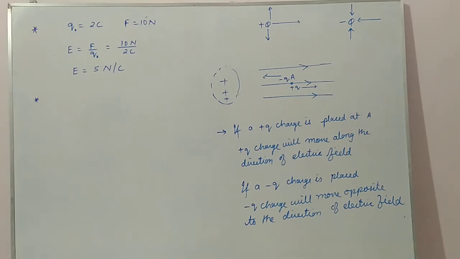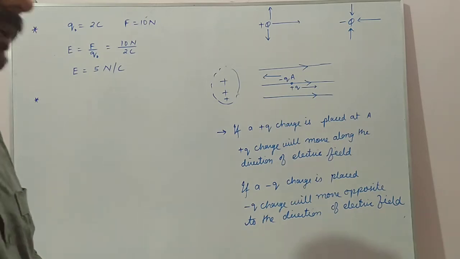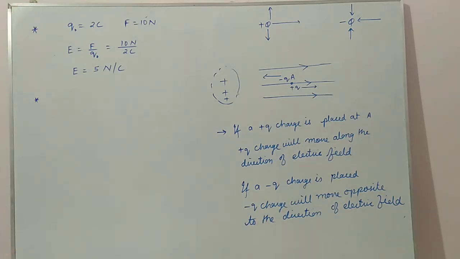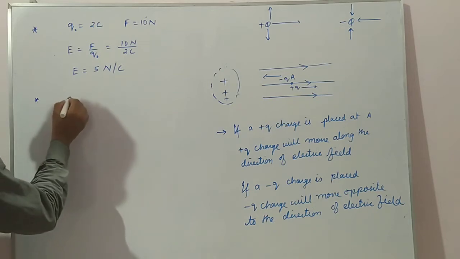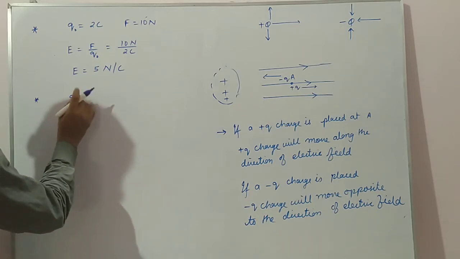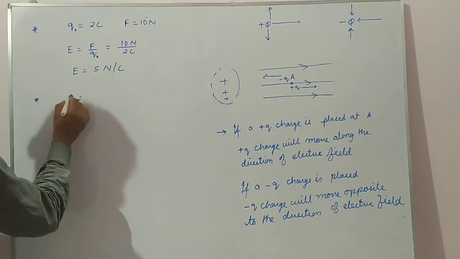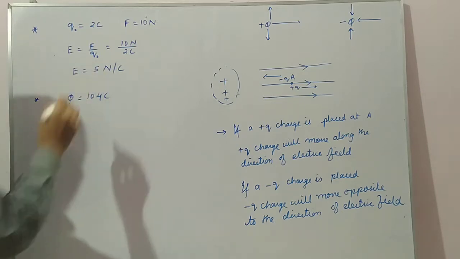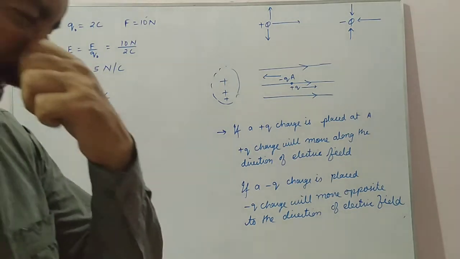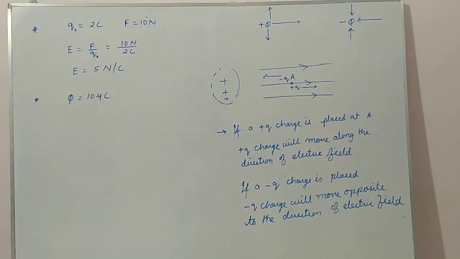Next question: determine the electric field acting due to a 10 microcoulomb charge at a distance of 10 centimeter from the charge.